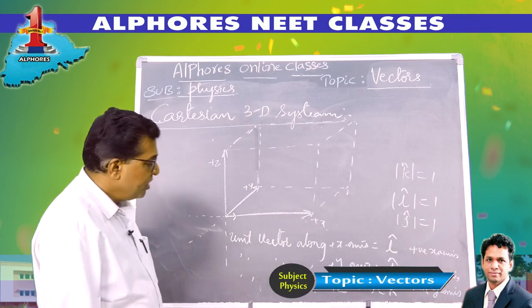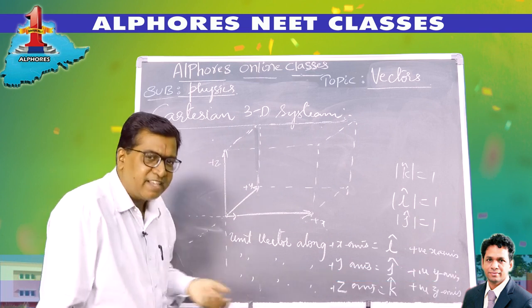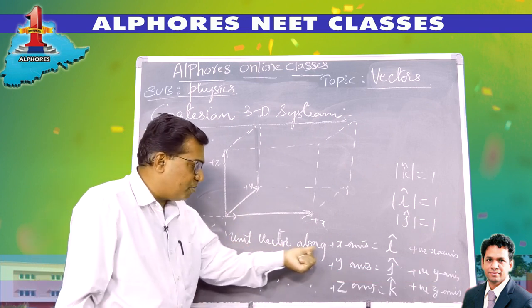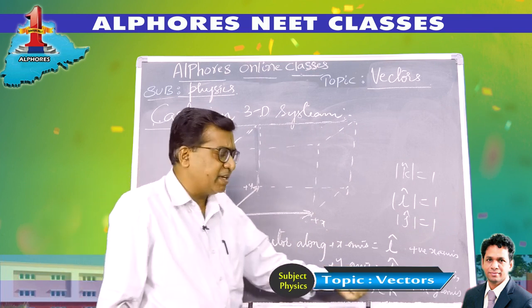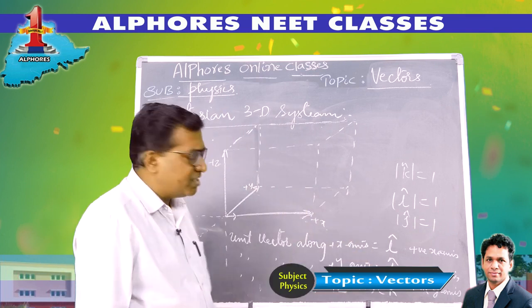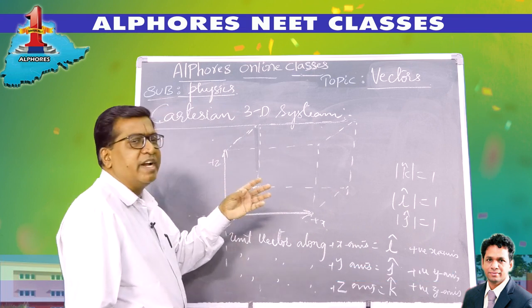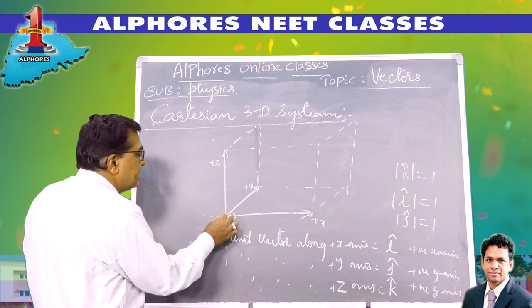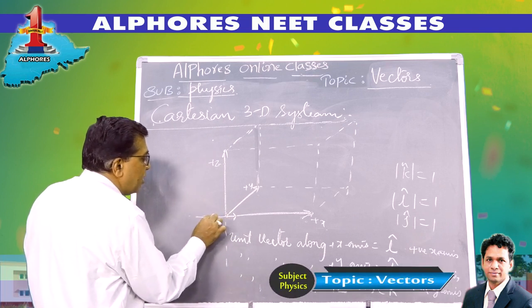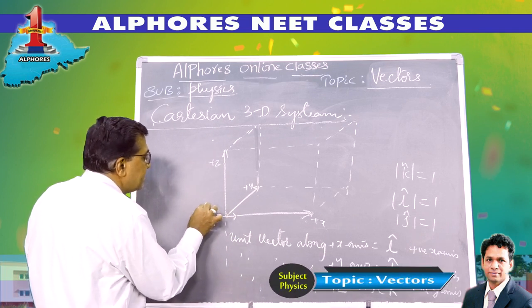So that way, he has conventionally imagined, let the unit vector along the positive x-axis be i cap, along the positive y-axis be j cap, and along the positive z-axis be k cap. By considering this convention, using this, you can define any vector, right? Similarly, the unit vector along the negative x-axis, in the opposite direction, is minus i cap.